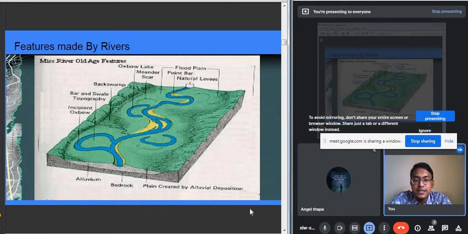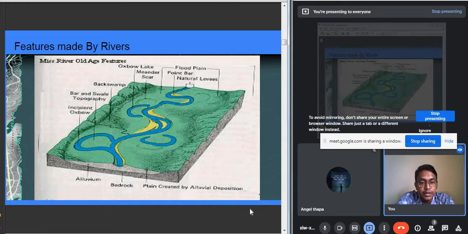When rivers flow, they form different types of features, and these features can be erosional features or depositional features. Erosional features means when the river causes a lot of erosional activity, it forms certain types of landforms, known as erosional landforms.